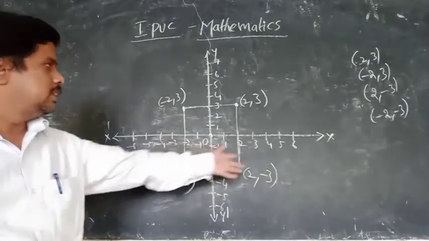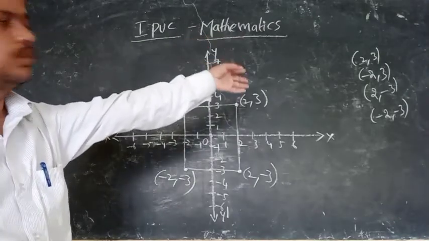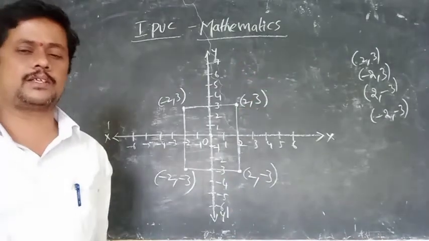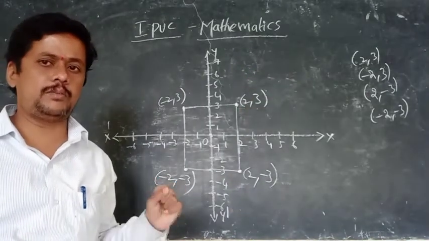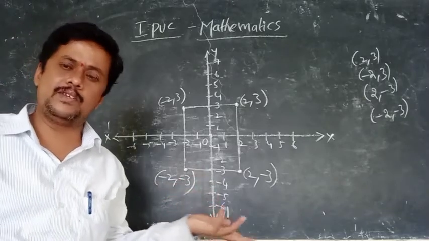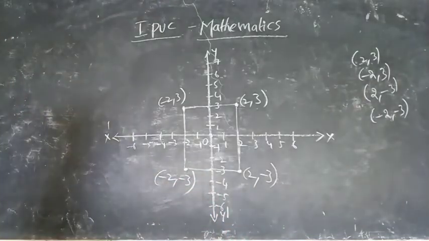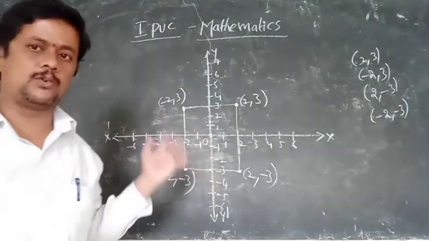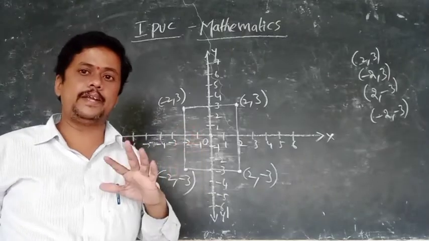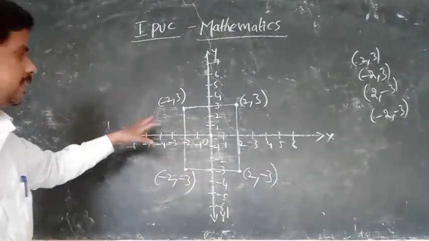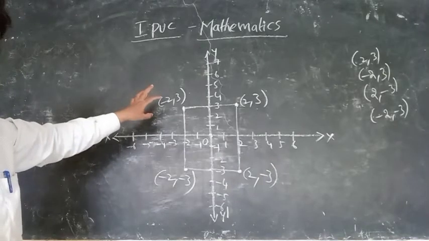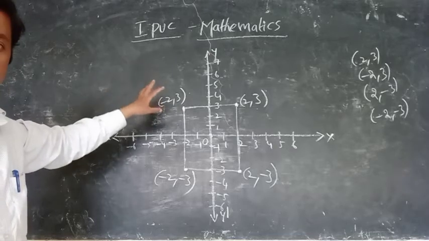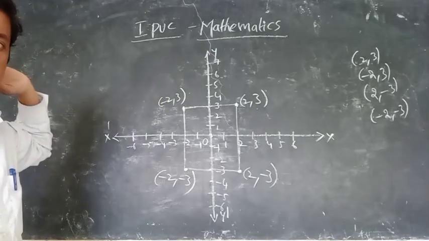Understood or not? Same numbers 2 and 3, only one minus or one plus, or both negative, related to the x and y axes. If you know this, it will be very easy. But don't neglect it. Please learn these things, they will be very useful in first PUC. So this is the system of plotting points in coordinate geometry.